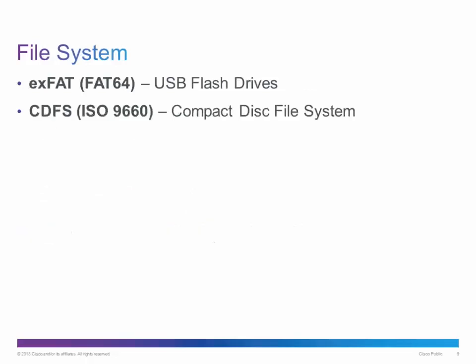Another 2 types of file systems that you'll probably be experiencing with your Windows systems is an exFAT, or FAT64 file system, which is used with USB flash drives, and the CDFS, or compact disk file system, that's used for optical disks.